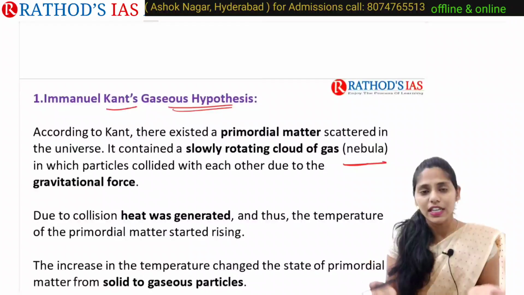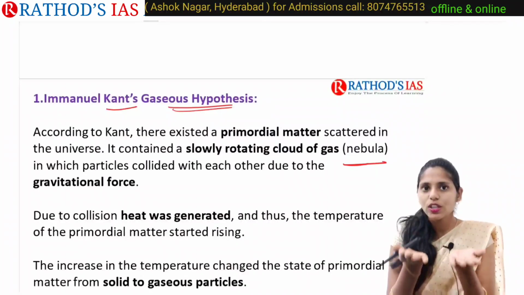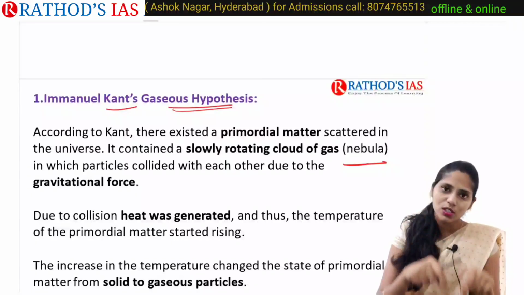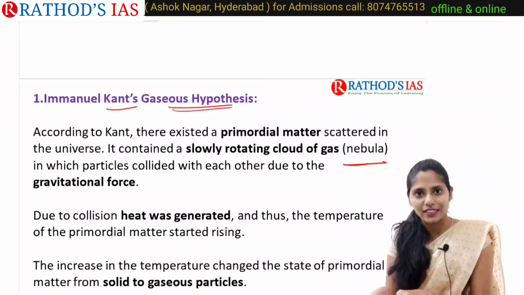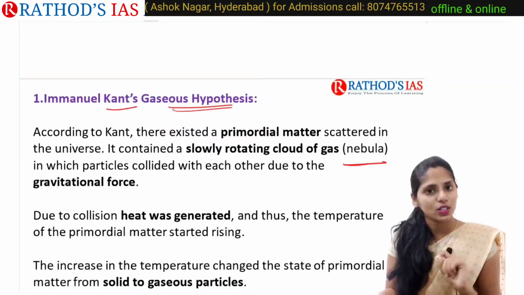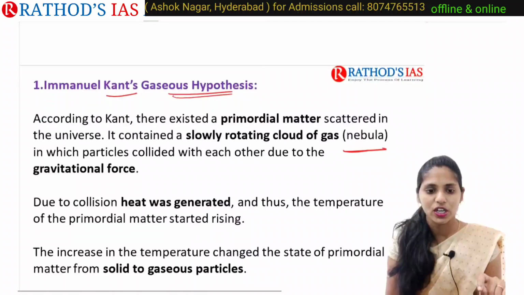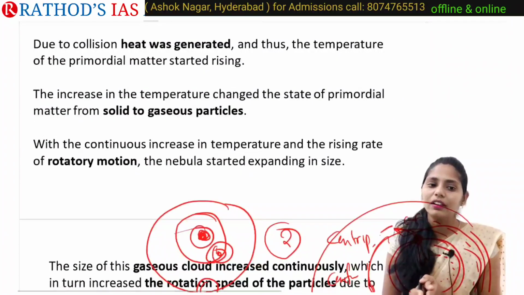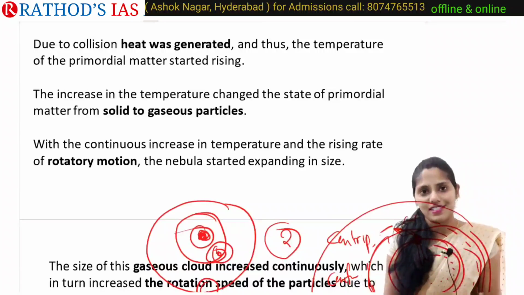Because of this heat generated, the temperature of the primordial matter increases. So this solid matter will be converted into gaseous matter due to the increase in heat or temperature. Later, after becoming gaseous matter, it expands.